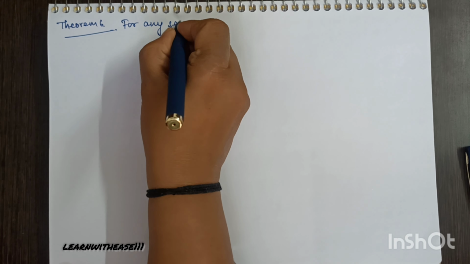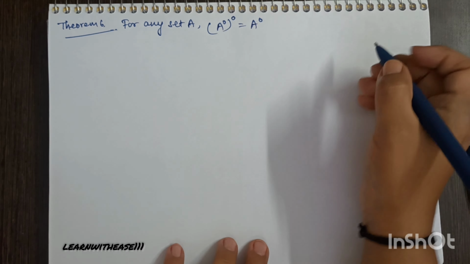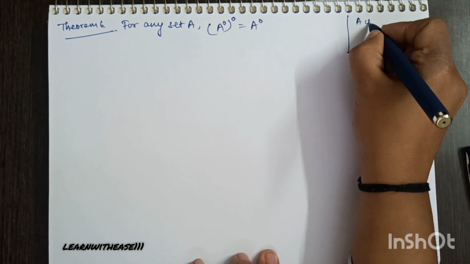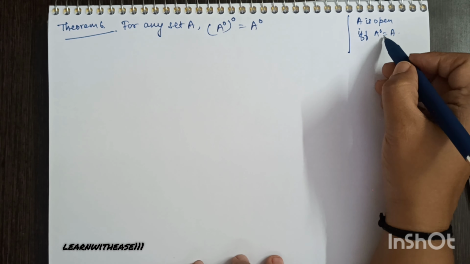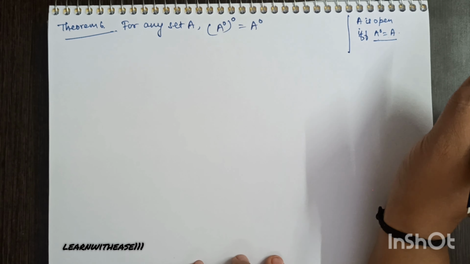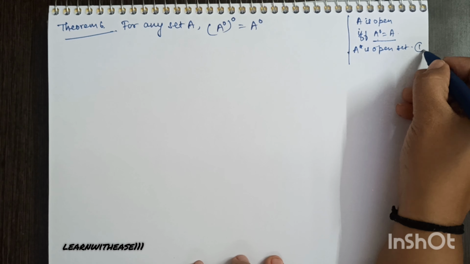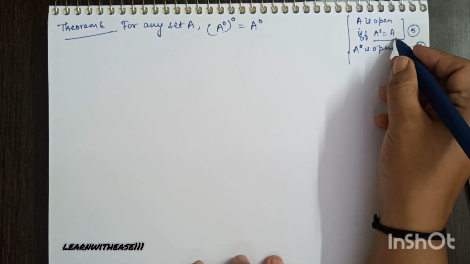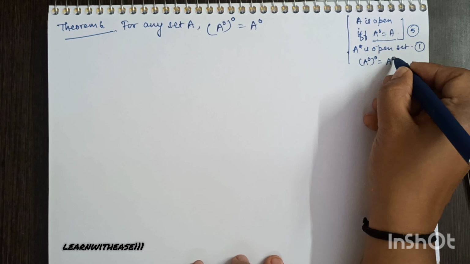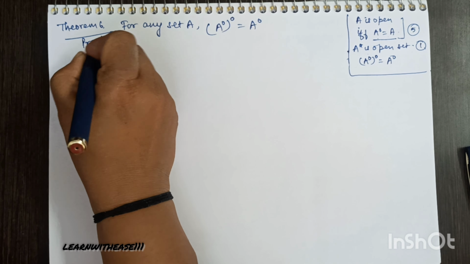Sixth theorem. For any set A, the interior of A naught is equal to A naught. See, this is a compilation of two results. A is open if and only if A naught is equal to A, right? We have just proved. Also we have proved A naught is an open set by theorem 1. So combining these two results, it is obvious if a set is open, its interior will be the same. So A naught naught is equal to A naught.